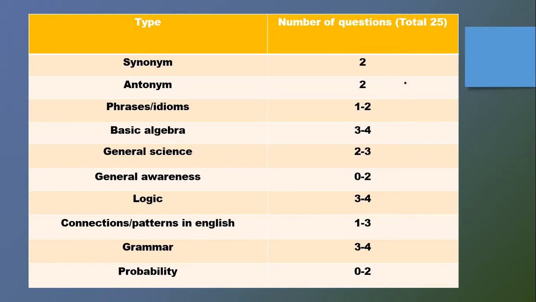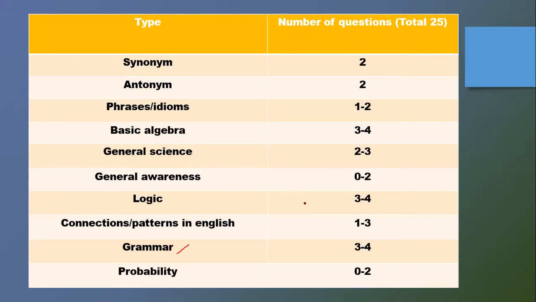In the logic part, you can expect a minimum of 3 questions, 3 to 4. Then connection and patterns in English, there will be 1 to 3 questions most of the time. Then the grammar part, you can expect a minimum of 3 to 4 questions. When I write grammar, this consists of tenses, and also prepositions, conjunctions, everything. All the grammar part of English will be covered in this. So that can be 3 to 4 questions.